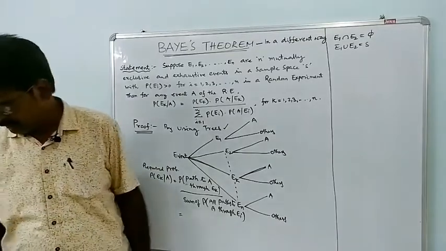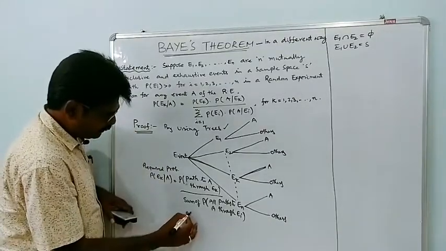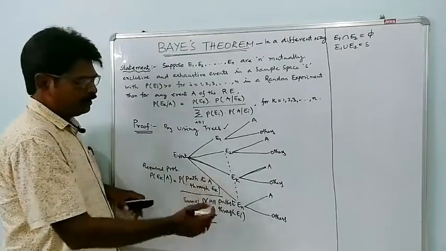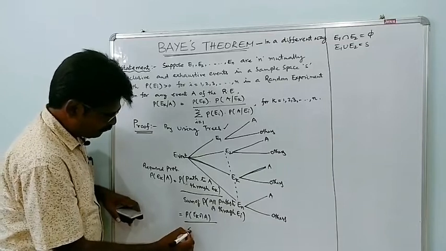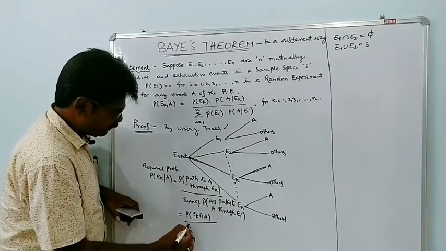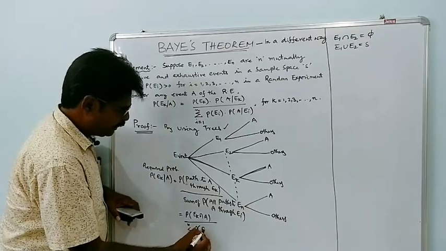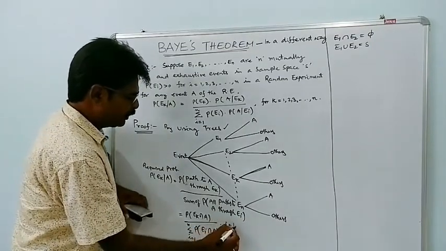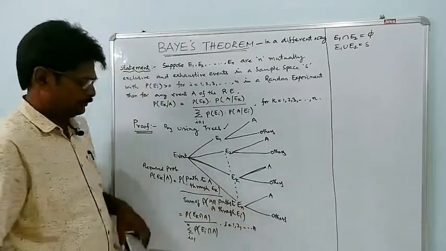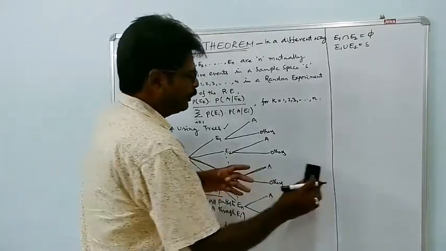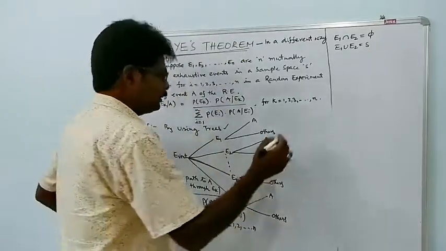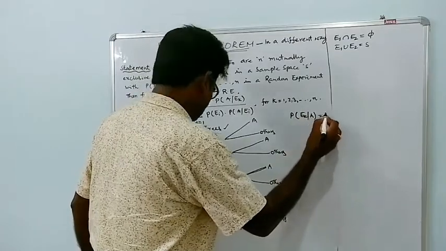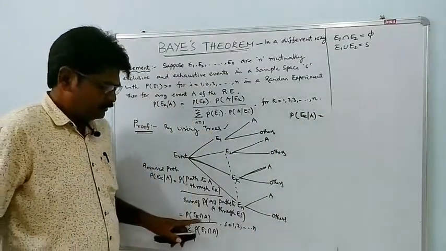P of Ek given A means it is nothing but probability of Ek intersection A by the sum of all the paths. That means sigma i equals 1 to n probability of Ei intersection A, where i equals 1, 2, so on n. Now this is equal to, that is P of Ek given A is equal to, according to the